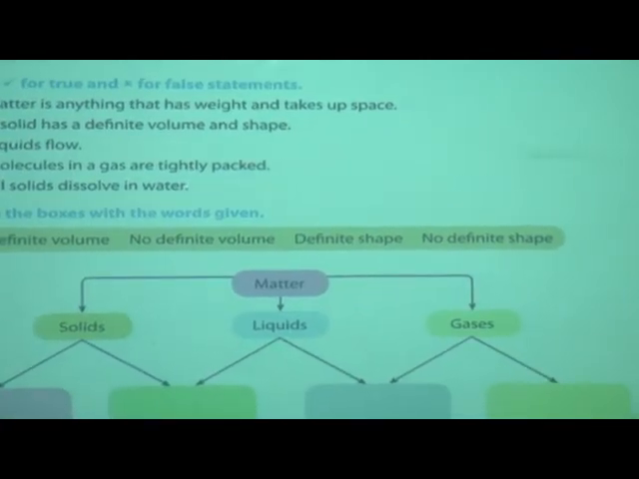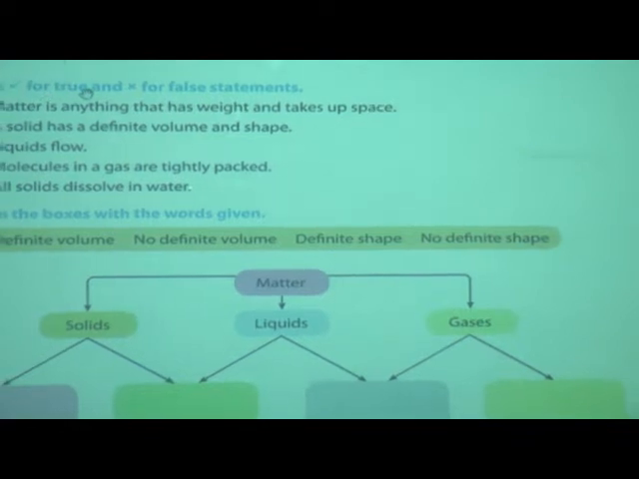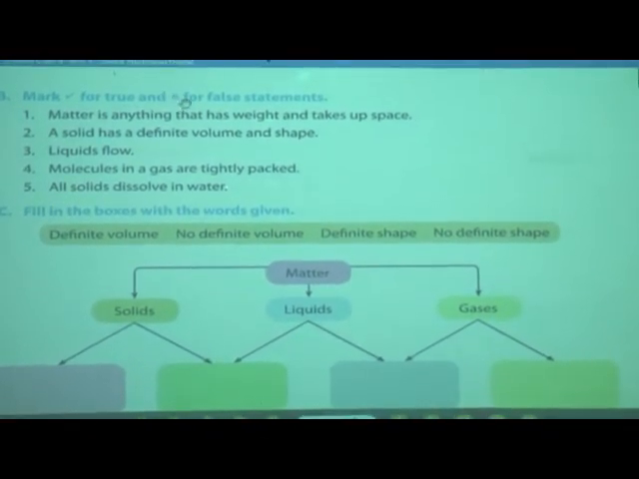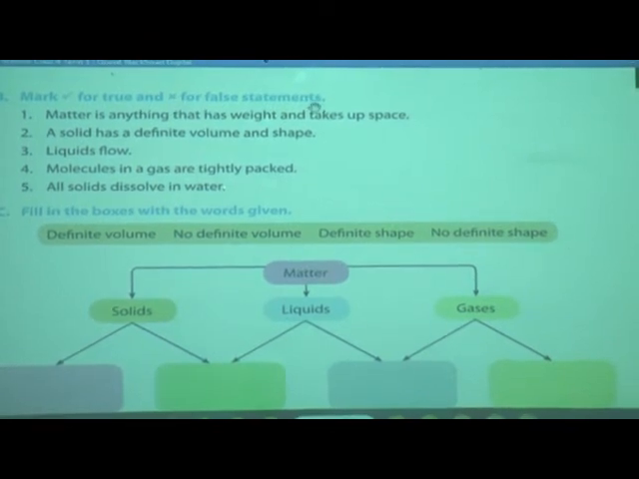Read question B. Mark tick for true. If the sentence is true, we have to mark a correct sign, and we have to mark a cross for a false statement. Now read the sentence carefully. Matter is anything that has weight and takes up space. Is this a true statement? Yes, this is a true statement. So you have to put a tick here.